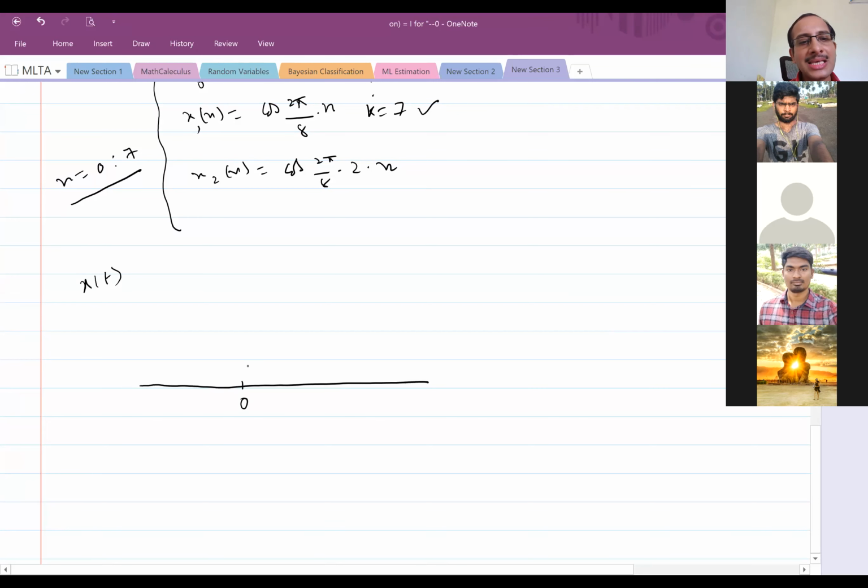Okay, so let x of t be like this, from 0 to 1. Here I am taking a continuous time signal because the definition with a continuous time signal is easier. And let its height be anything, let it be 1 or whatever.